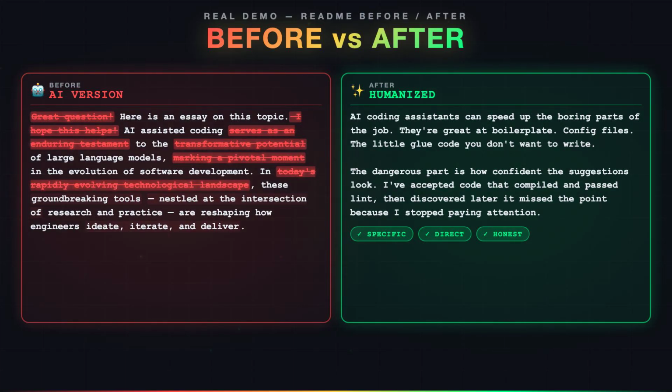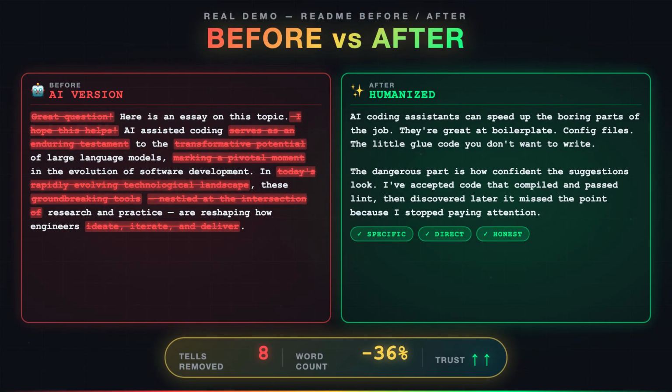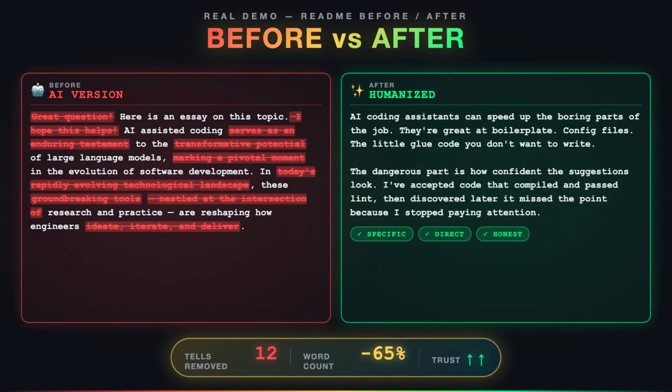In today's rapidly evolving technological landscape, these groundbreaking tools, nestled at the intersection of research and practice, are reshaping how engineers ideate, iterate, and deliver." End quote. Count the tells: sycophantic open, filler, significance inflation, em dashes, AI vocabulary, promotional tone.